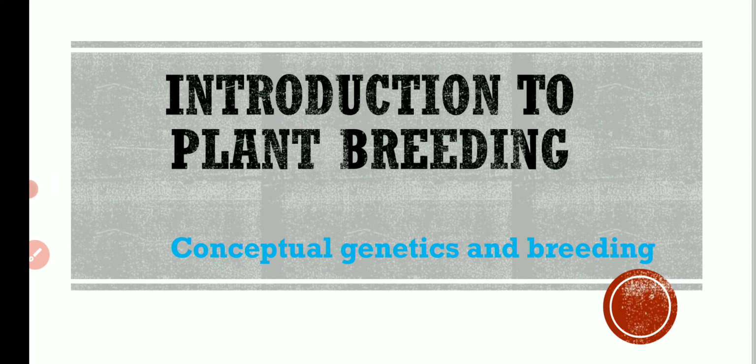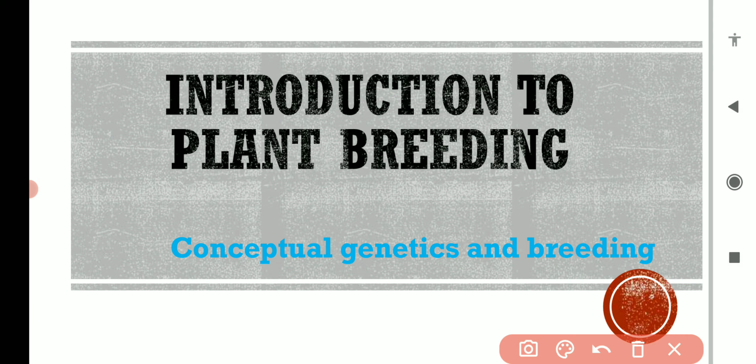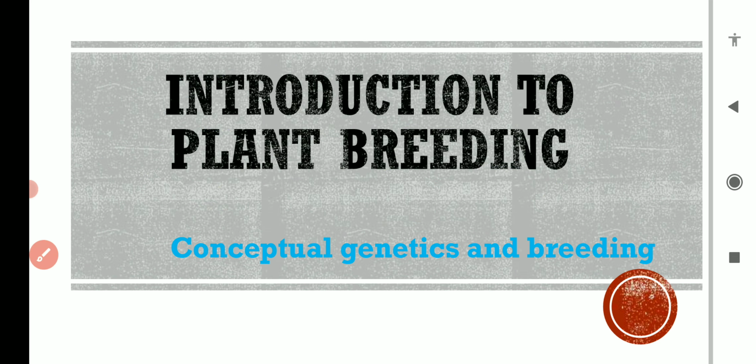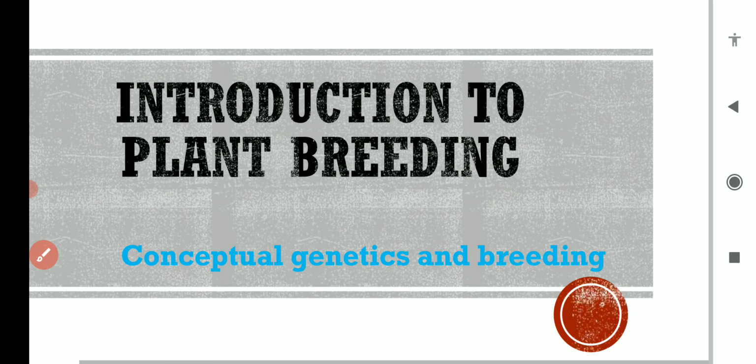From today onwards, we are going to start a new series of videos on plant breeding. In this series, we will discuss the different principles of plant breeding and the different methods which are used in plant breeding for varietal development, and also other topics related to plant breeding. In today's video we will discuss the introductory part of plant breeding, meaning what plant breeding is. So let's start today's video.